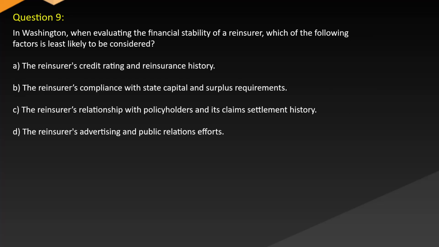Question 9. In Washington, when evaluating the financial stability of a reinsurer, which of the following factors is least likely to be considered? A. The reinsurer's credit rating and reinsurance history. B. The reinsurer's compliance with state capital and surplus requirements. C. The reinsurer's relationship with policyholders and its claims settlement history. D. The reinsurer's advertising and public relations efforts.